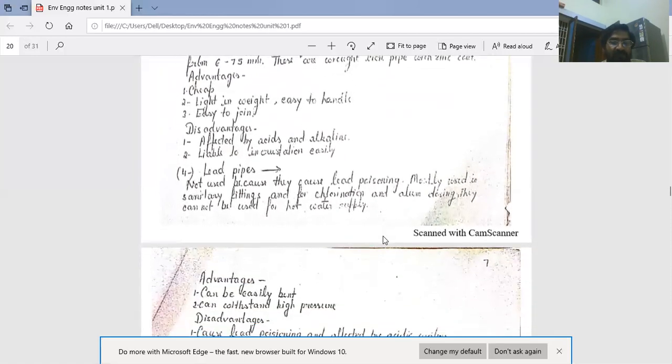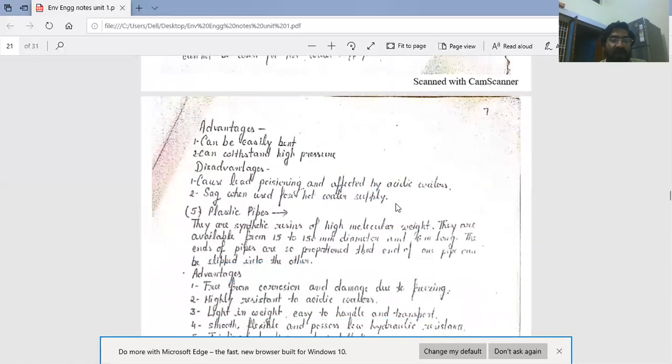Fourth is lead pipes. Lead pipe is generally not used in water supply because it causes lead poisoning. Mostly used in sanitary fittings or drainage, and for chlorination and alum dosing. They cannot be used for hot water supply.